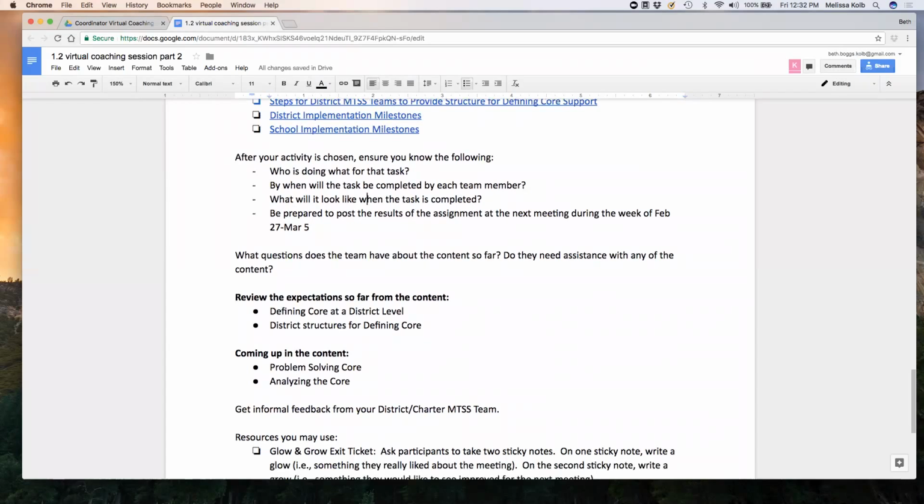So after the activity that you've chosen, you want to ensure that you know who is going to do what for that task. So again, it's thinking about that team effort and how we're going to get the task done, by when the task will be completed by each of the team members. What will it look like when the task is completed? So if you're using one of the resources or tools, how are we going to use that? But if we're not, what is it that we are going to use, and what will that look like when we finish? And then you want to be prepared to post the results of the assignment at the next meeting during the week of February 27th through March 5th, which is when you should have completed this module.